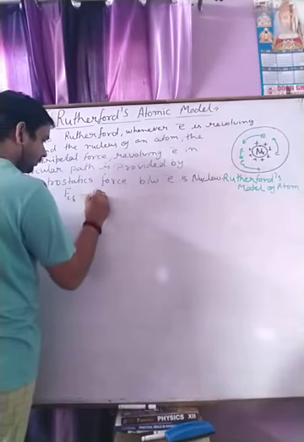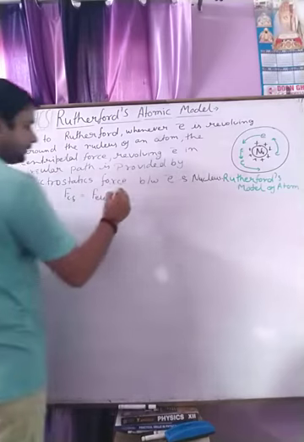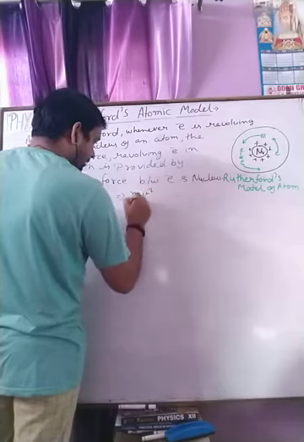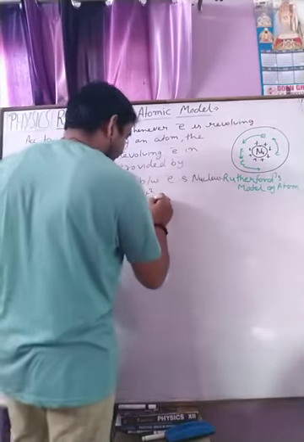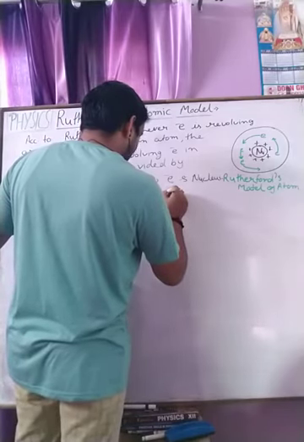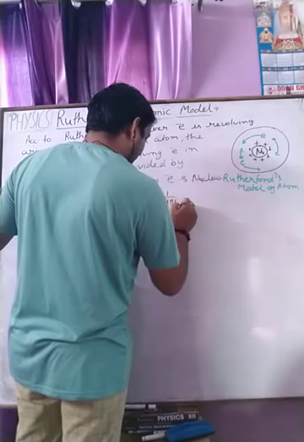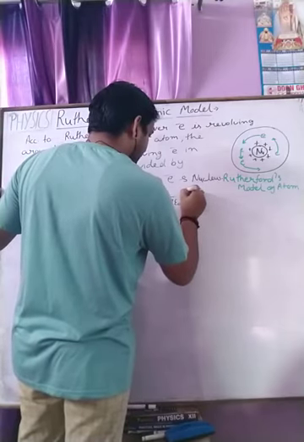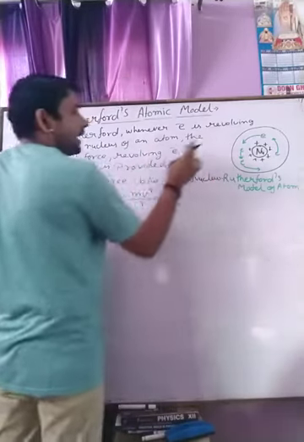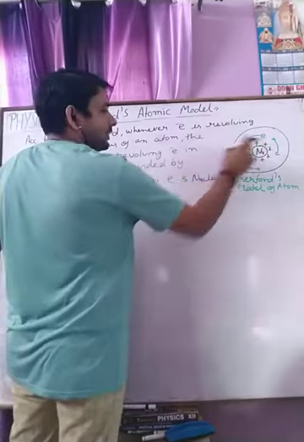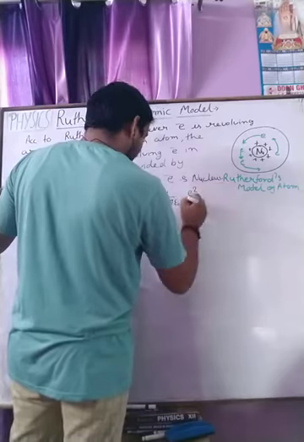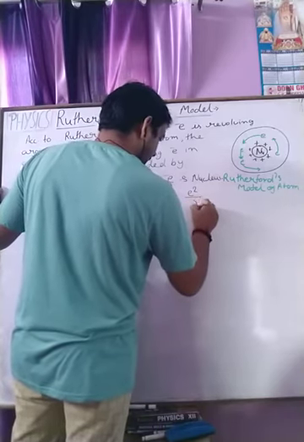Therefore, centripetal force is equal to electrostatic force. So we have centripetal force mv square upon r, and electrostatic force, that is 1 upon 4 pi epsilon naught, with charge on the electron e and the total positive charge e, so it is e square upon r square.